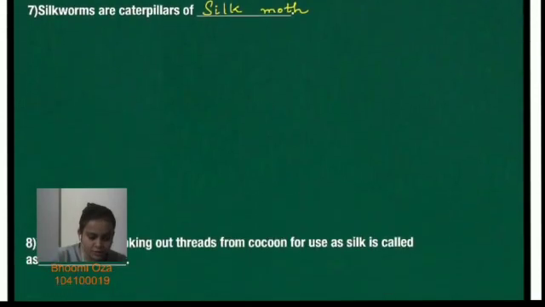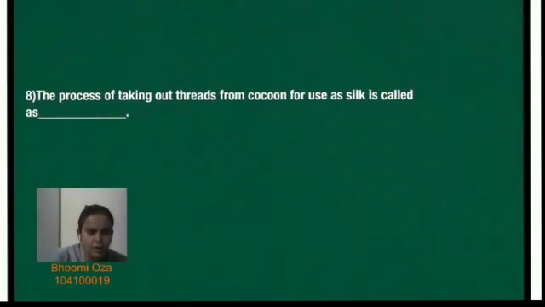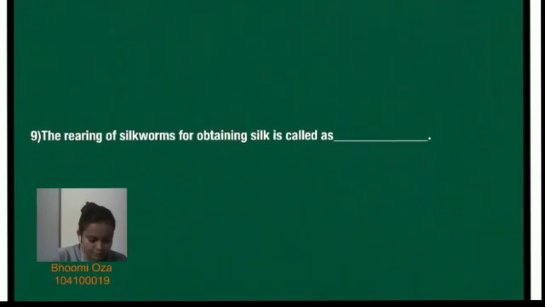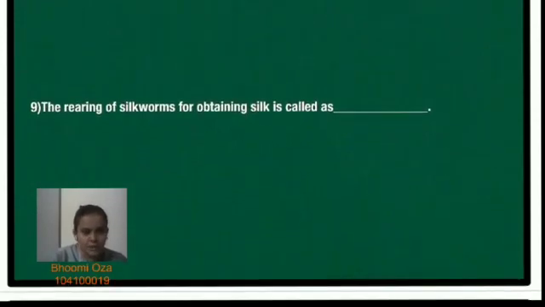The eighth question. The process of taking out thread from cocoon for the use as silk is called as dash. So it is called as reeling of the silk. Okay, the ninth question. The rearing of silkworm for obtaining silk is called as dash. So it is called as sericulture.